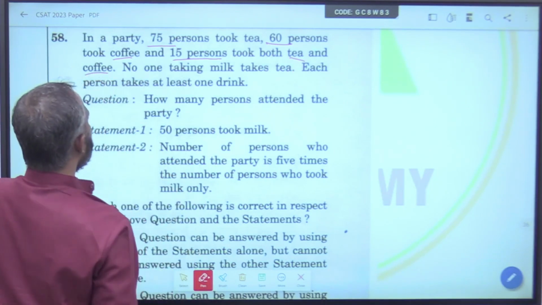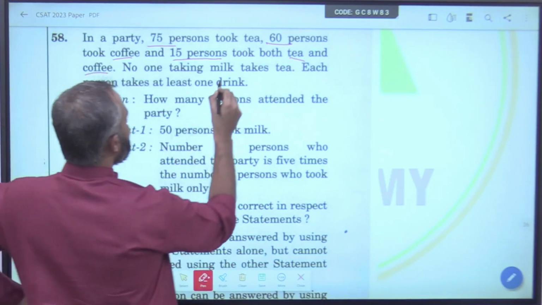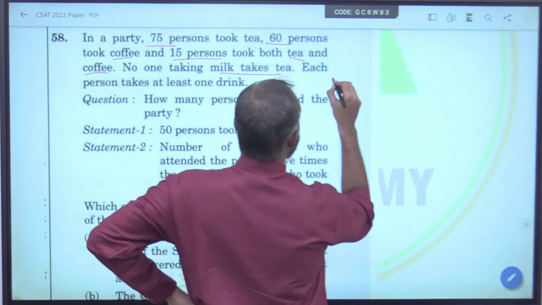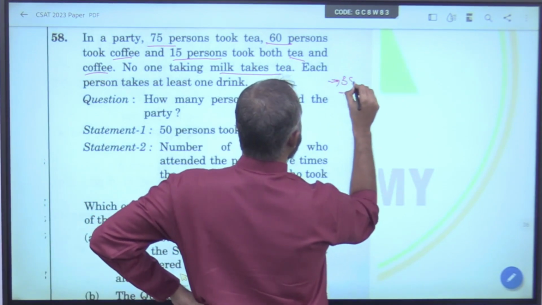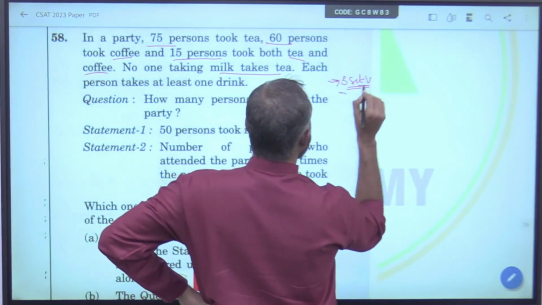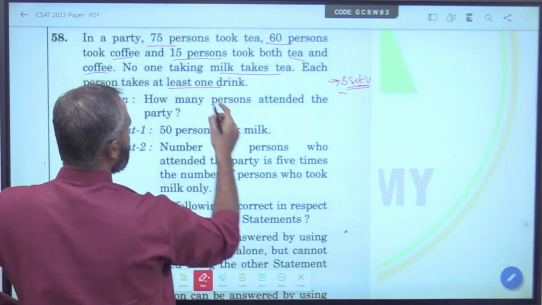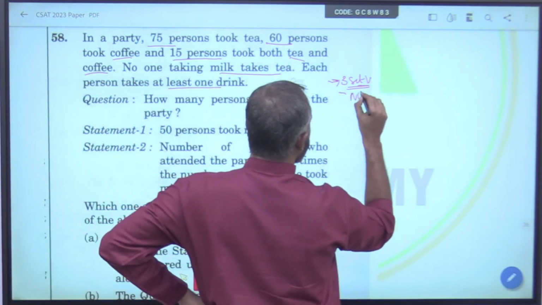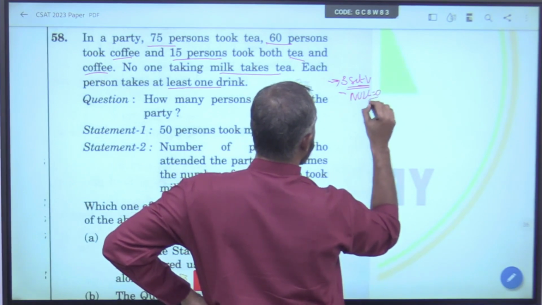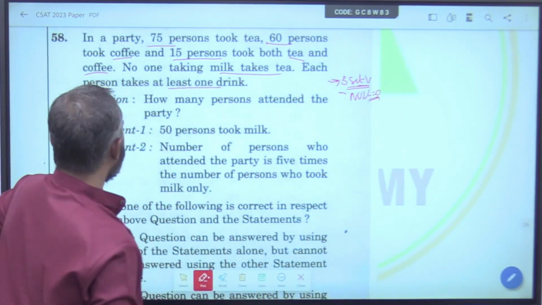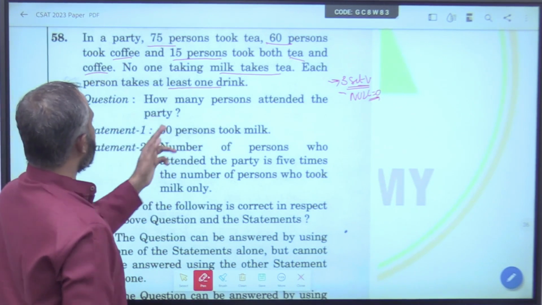No one taking milk takes tea. This is a 3-set Venn diagram. Next, each person takes at least one drink, so it tells us null is equal to 0. Now, how many persons attended the party?